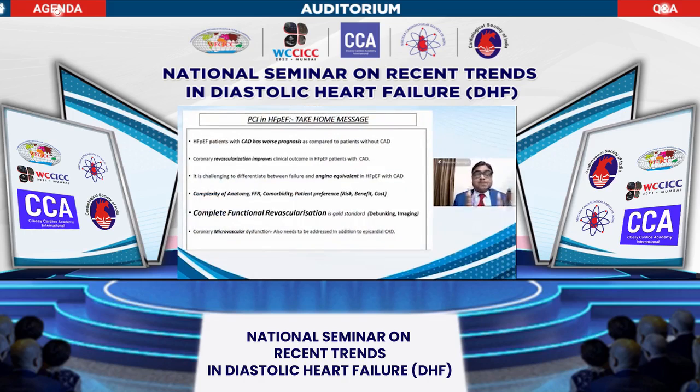What is the take-home message? CAD with heart failure with preserved ejection fraction has a poor prognosis, but it can be improved with revascularization. CAD may be a bystander, or it may be a cause of heart failure. It is just like an angina equivalent. Proper assessment of all the blocks, not only anatomy and complexity, but functional flow reserve, comorbidities, and patient preference. The most important target is complete functional revascularization using debulking devices and imaging. The ultimate target is to see the risk, benefit, and cost. And last but not the least, do not forget about microvascular dysfunction. Thank you.